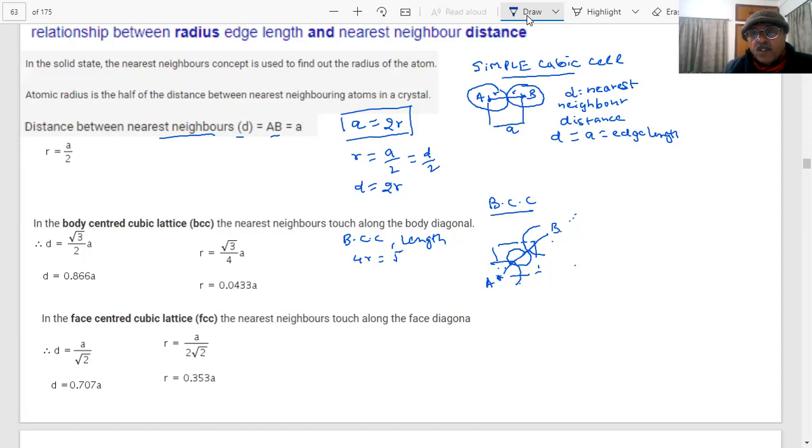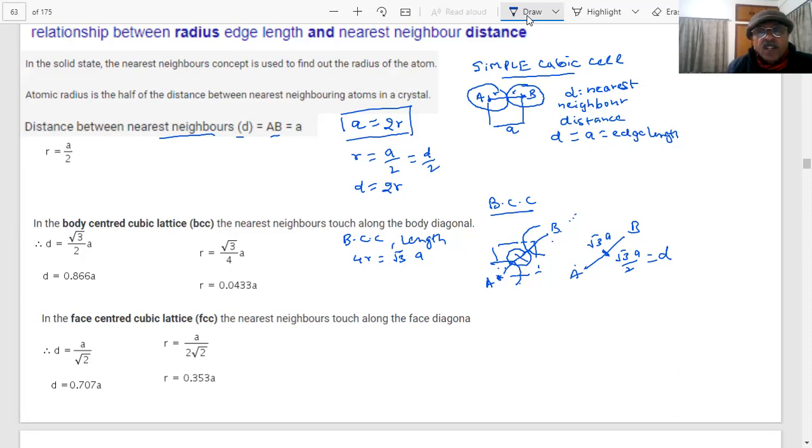This length 4R was equal to what, student? The edge length was A, and this complete AB is root 3A. The nearest neighbor distance is half of this. So what will be half of this? Root 3A by 2. That will be the nearest neighbor distance, because this atom is touching this atom. So the nearest neighbor is the one which touches, and the distance will be root 3 by 2A.